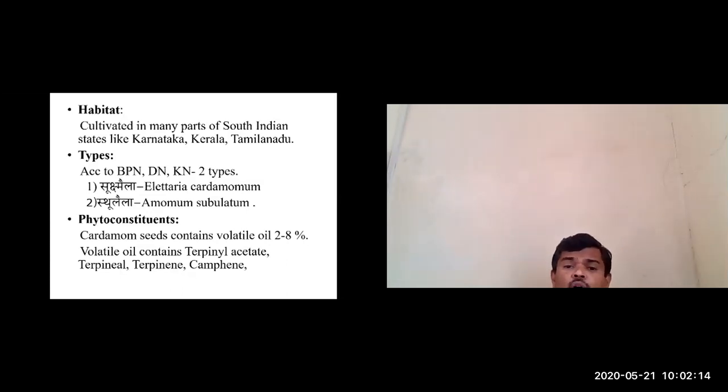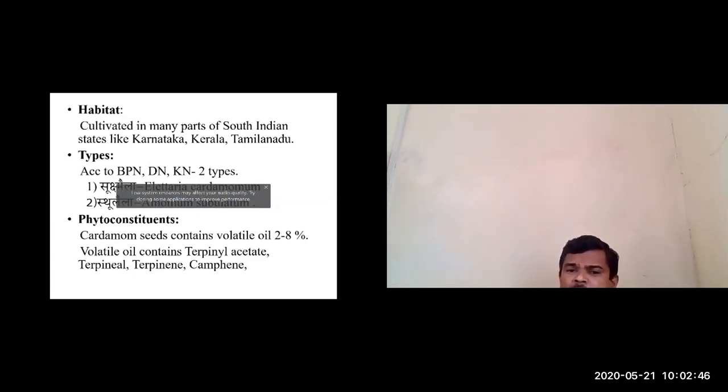Next, the phytoconstituents or the chemical composition of Ela seeds. Cardamom seeds contain mainly volatile oil, around 2 to 8% of volatile oil is present. This volatile oil contains terpenyl acetate, terpineol, terpinene, and camphene. So these are some of the active principles.